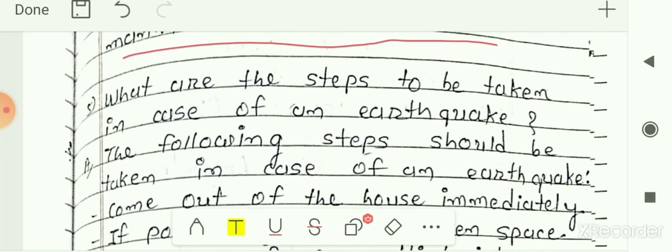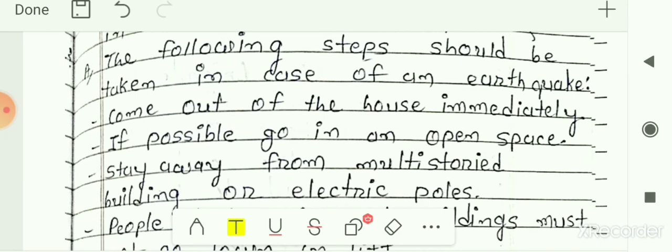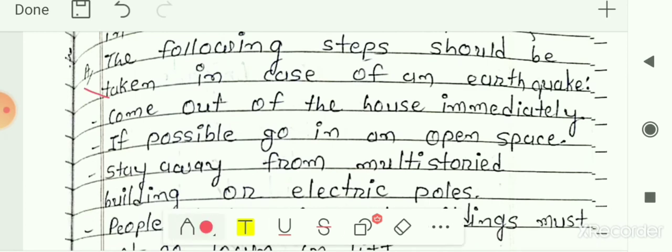Next, fifth number is what are the steps to be taken in case of an earthquake. In case of earthquake, what steps should we take? So the following steps should be taken in case of an earthquake. In case of earthquake, we have to follow these steps. The first one is come out of the house immediately.